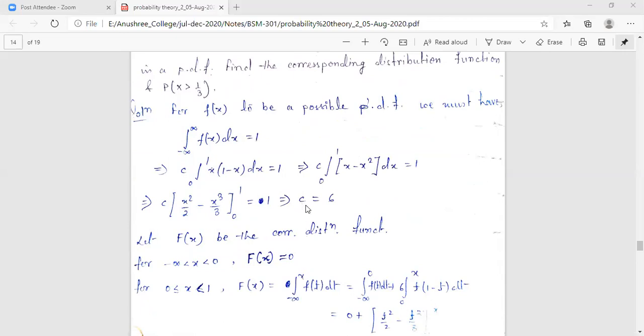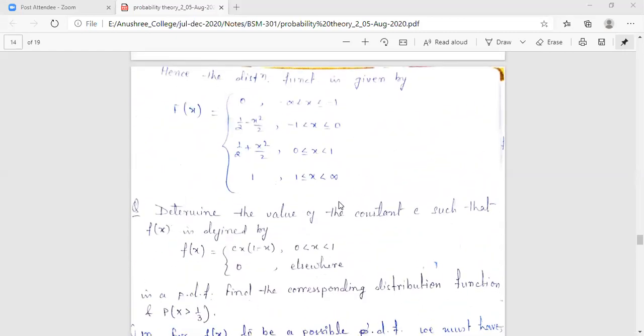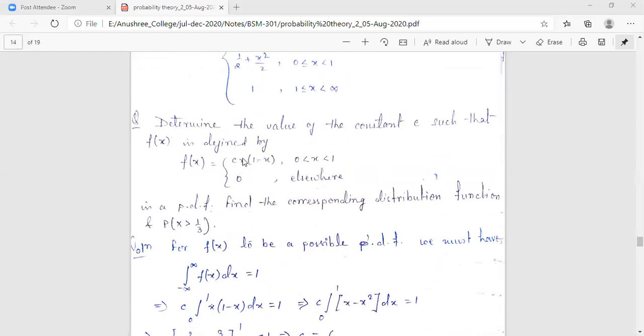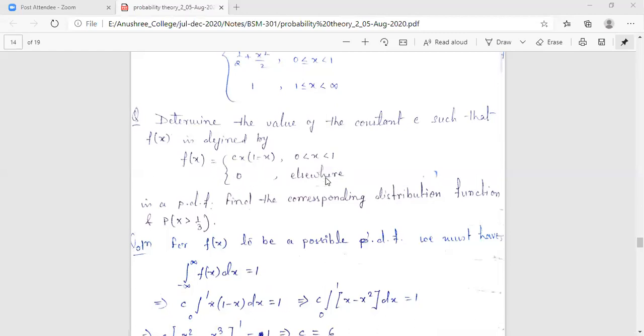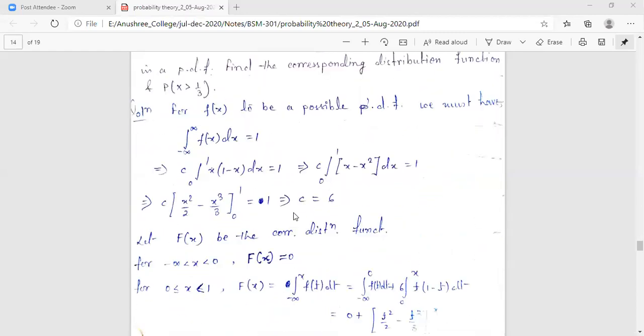Yes, ma'am. Okay. So next part, we have got the value of c. That means now f(x) is known to us. This was our unknown part in f(x), and now we have got the value as 6. So now f(x) is 6x(1 minus x) for x varying from 0 to 1 and equals 0 otherwise.